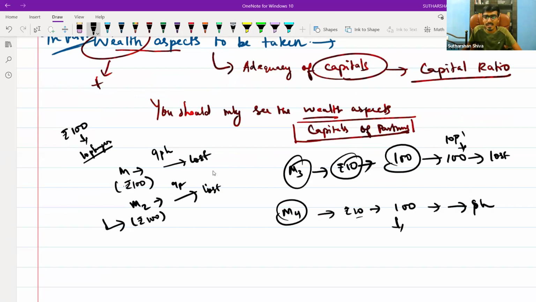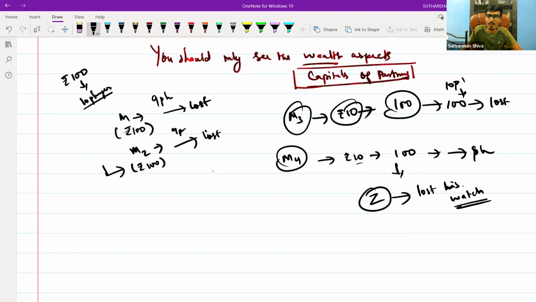While playing the match, there is a person, you can name him Z. Z has come to play and he has lost, let's say, any ornaments, or lost his mobile phone, or lost his watch. Let's take it as a watch. Okay, he lost his watch. That watch is worth around, let's say, 200 rupees. Now, some of them say everyone should bear it equally. Everyone says we should bear it equally.